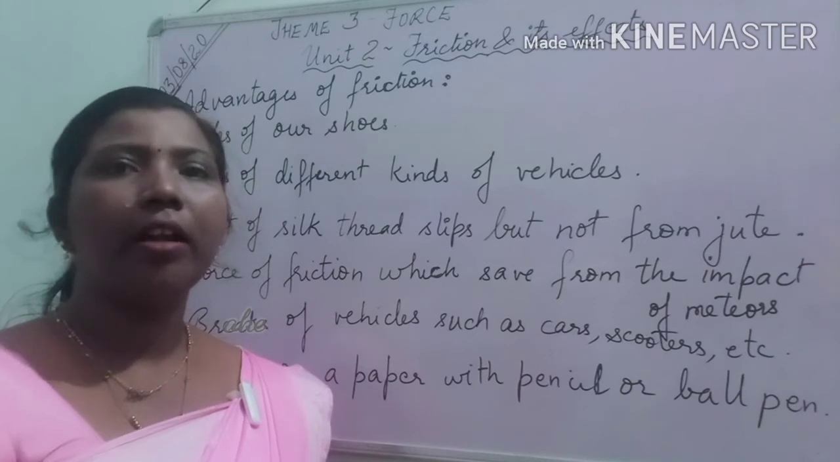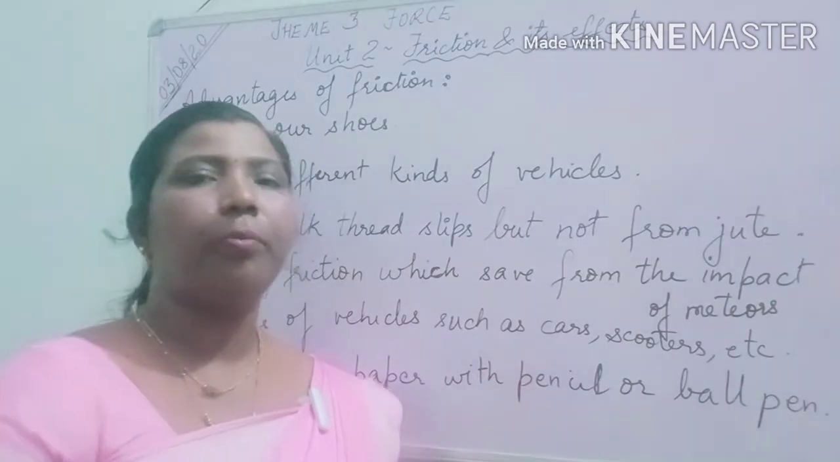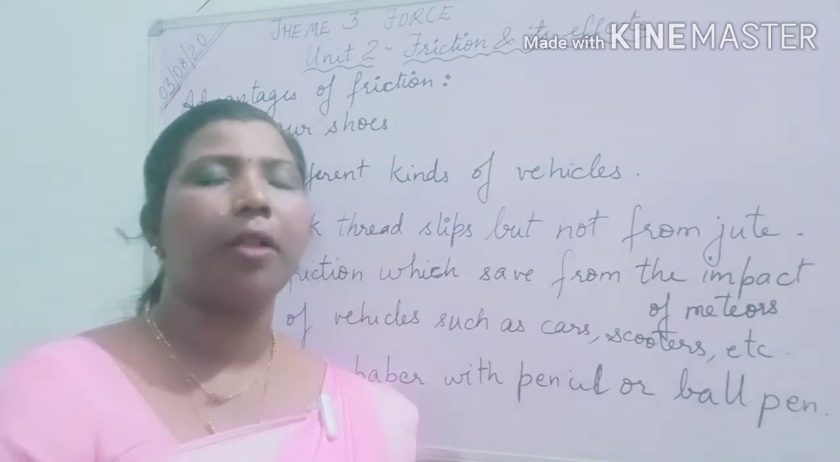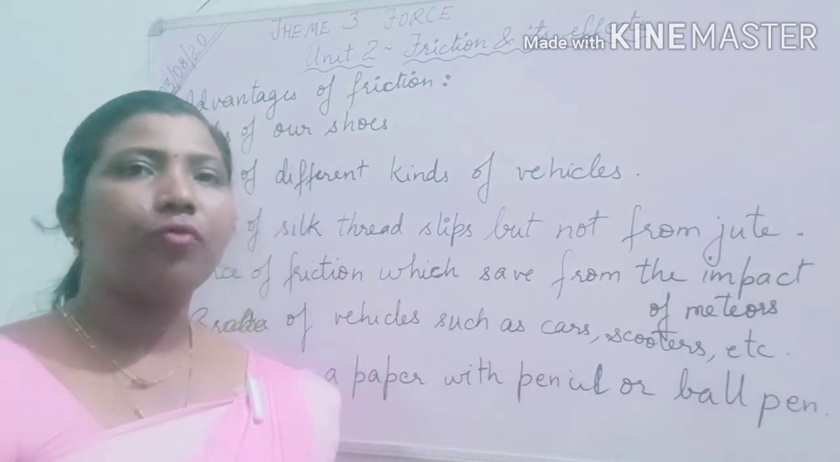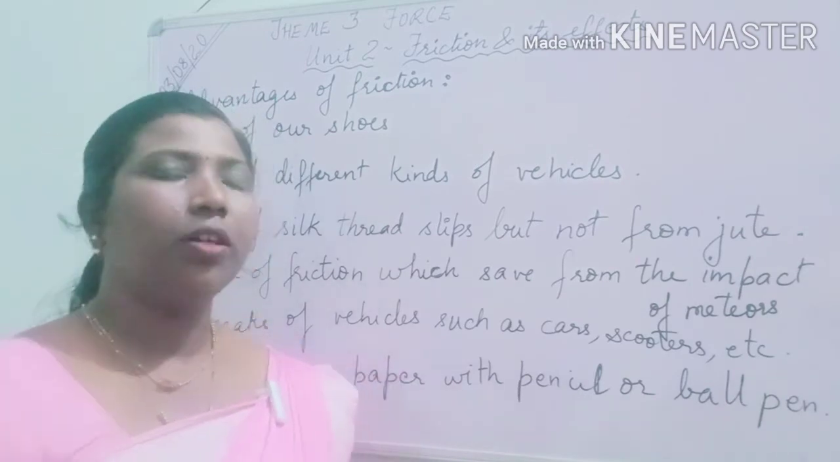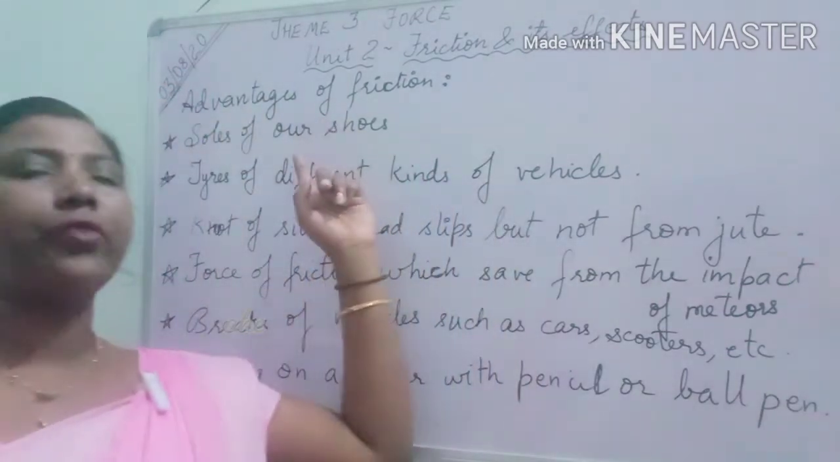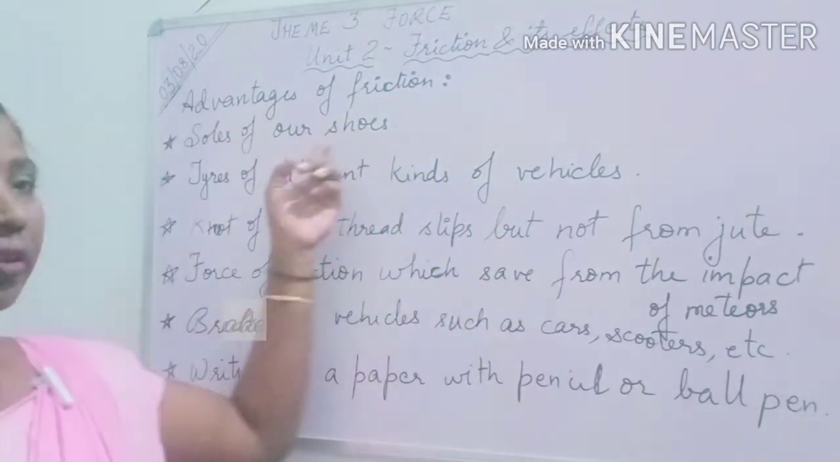Okay, the grip is made on the ground, and by that only we are moving forward. One step, second step, third step, like that. So that grip is formed and we are just moving forward and the ground is moving backward. Okay, this is happening. So the soles of shoes: this is how the force of friction is applied to the soles of shoes.